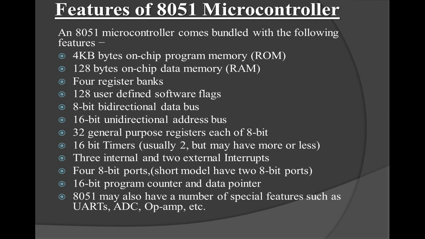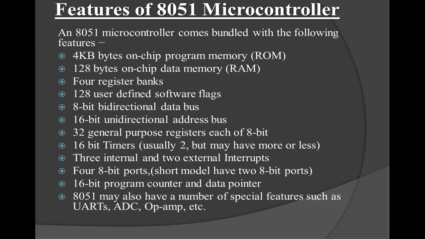And this program can be as large as 64K bytes. But in the process of adding external ROM to the 8031, it loses 2 out of 4 ports. To resolve this problem, we can add external input-output lines to this 8031 microcontroller.